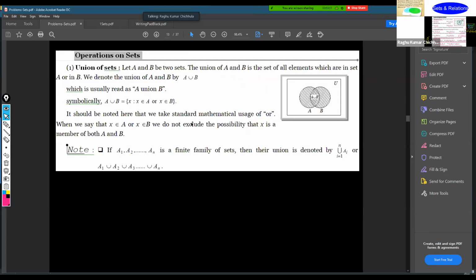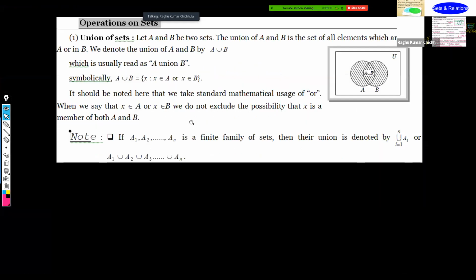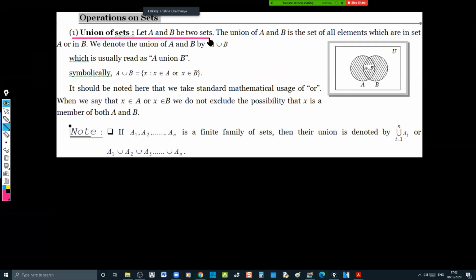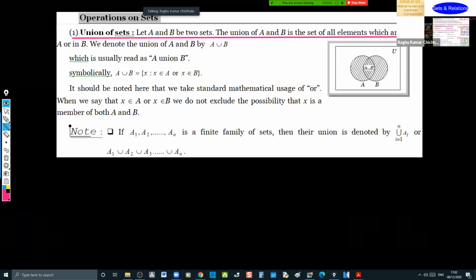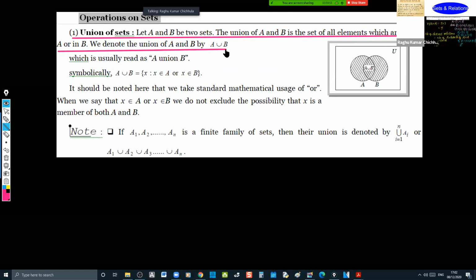Yeah, this one please. Operations on sets. Union of sets. Are both of you there? Please respond. Yes, sir. Let A and B be two sets. The union of A and B is a set of all elements which are in set A or in B. We denote the union of A and B by A union B. In the union itself, the symbol U is used as the symbol for union.